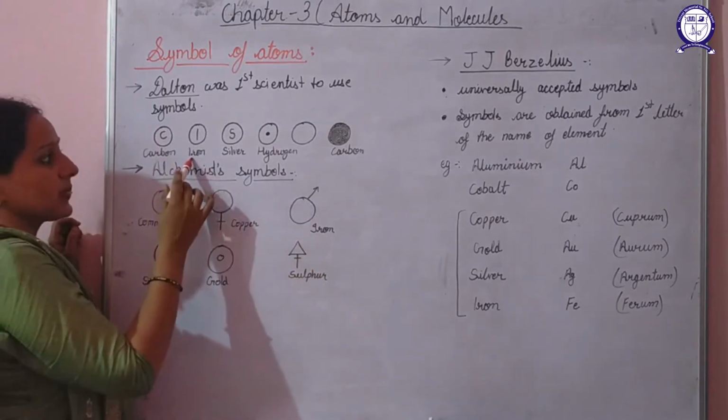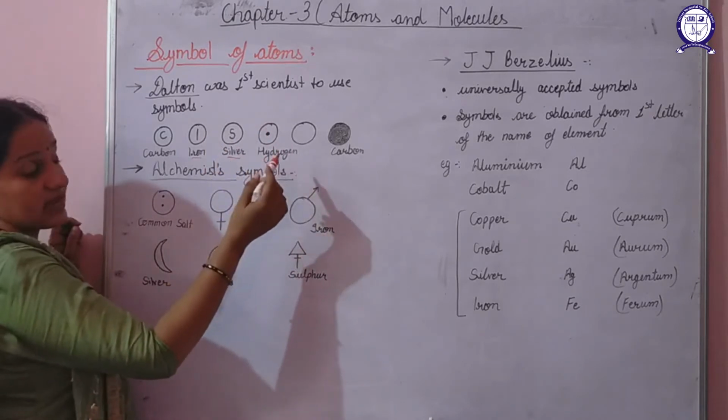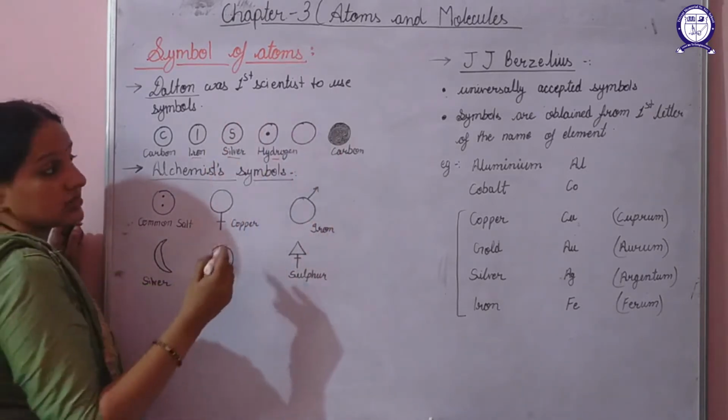A few examples of Dalton symbols: if in a circle he has written C, it means carbon, and similarly iron and silver. A circle with a dot inside represents hydrogen. A blank circle represents oxygen.